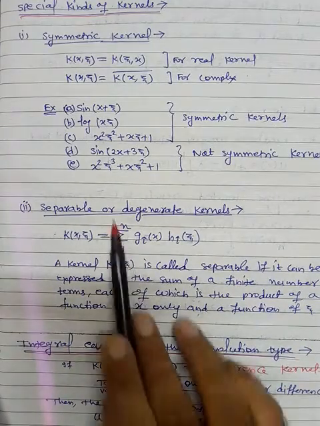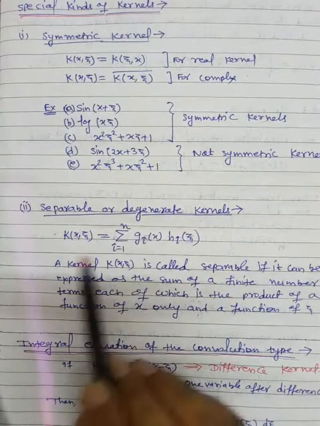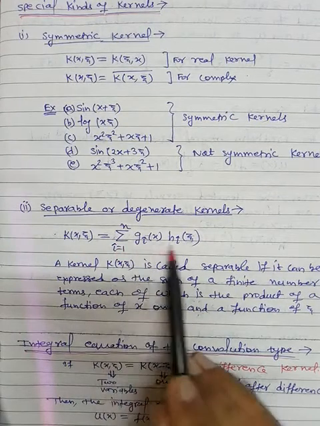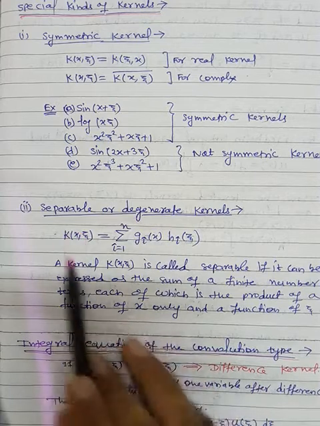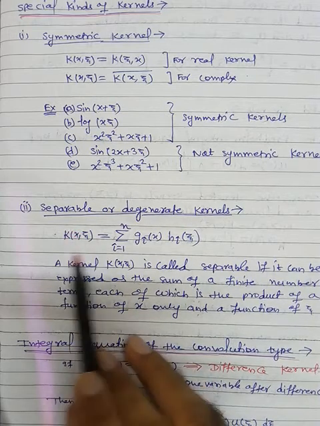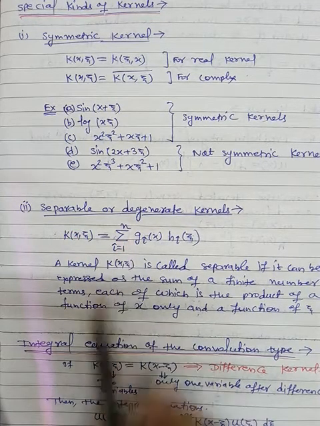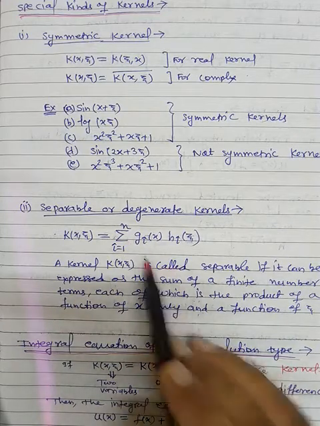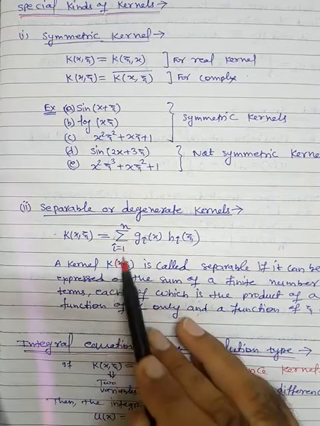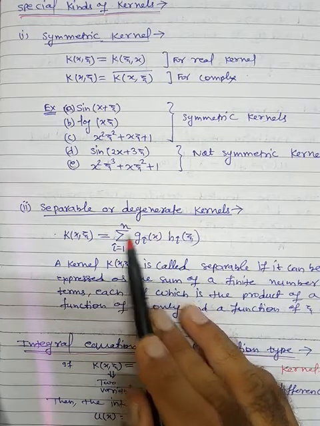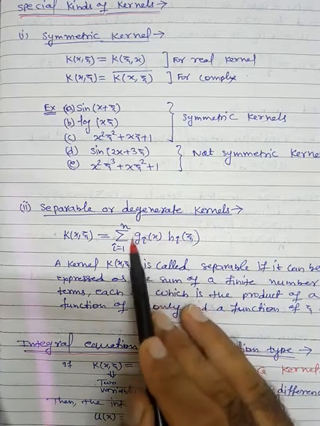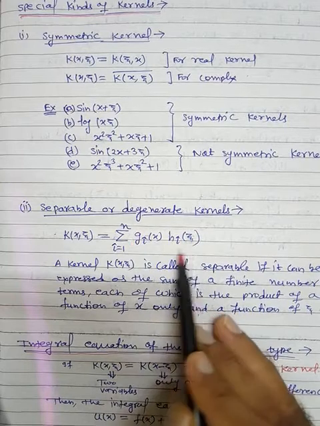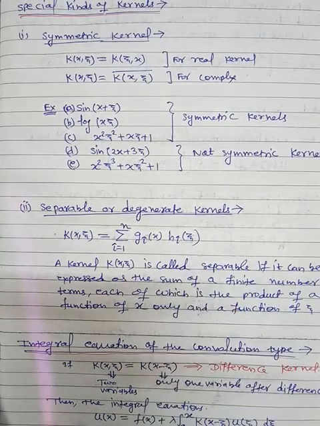Fine. Now, next is the separable or degenerate kernel. So K(x, xi) is equal to the summation of g_i(x) h_i(xi). That means you can write this kernel in the form of a finite summation of terms, each of which is the product of a function of x only and a function of xi only.